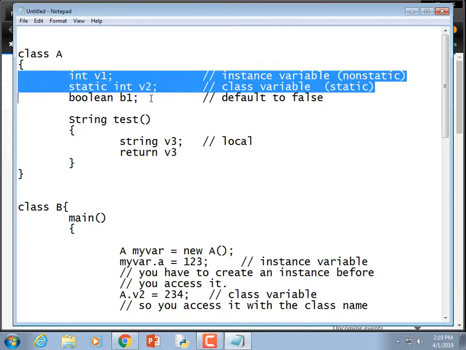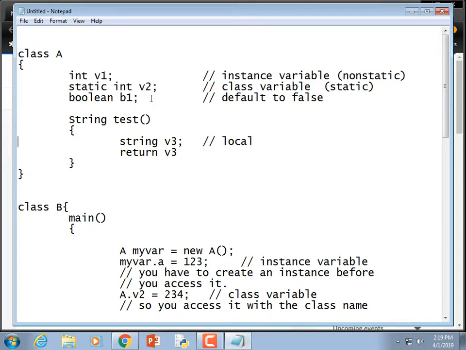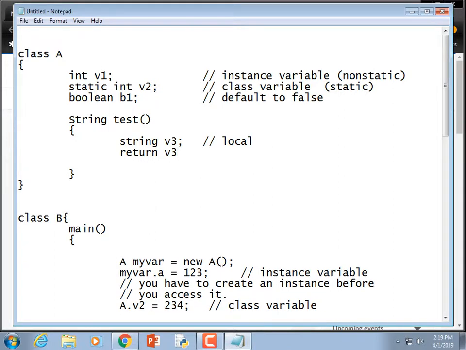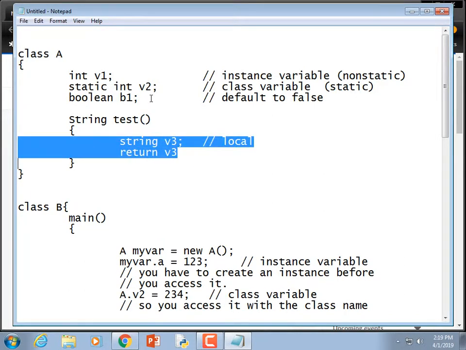And this only works for class members, instance members. If you do it inside a method, you better actually give it a value before you can use it. I don't know why they don't default these to 0 or false inside a method, but they don't.